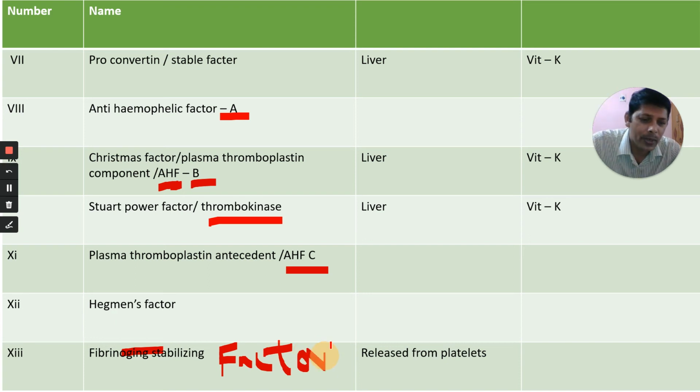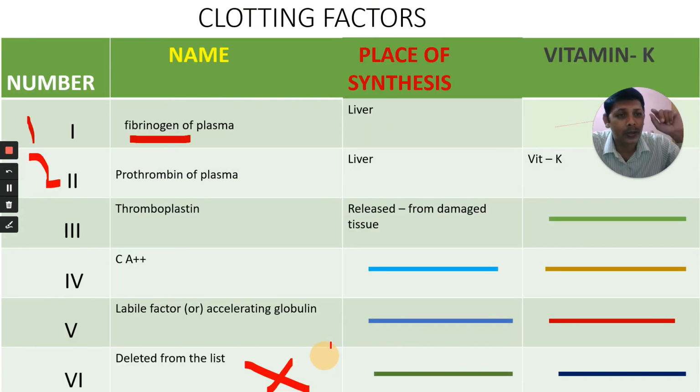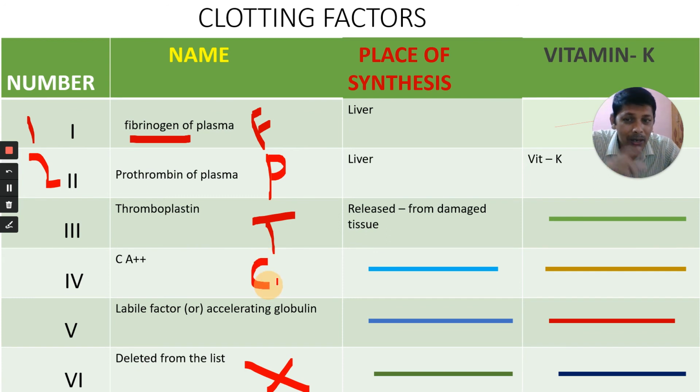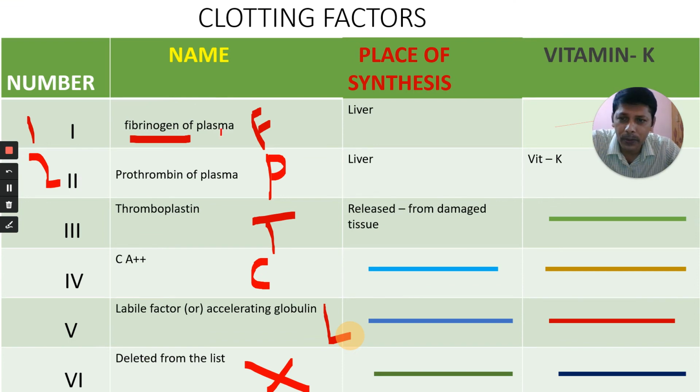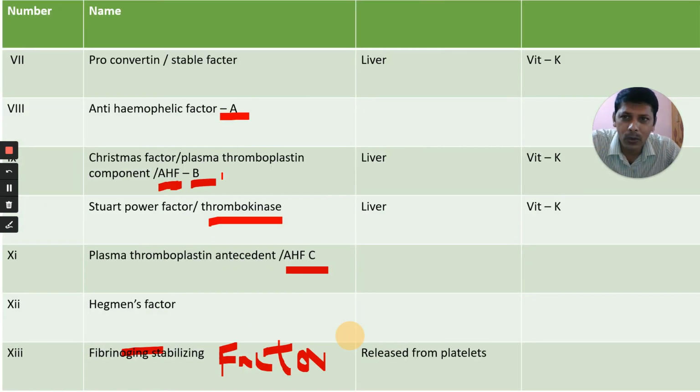Okay, these are the 13 factors. You can remember them with a mnemonic: Foolish people try climbing long slopes. Foolish, first letter, fibrinogen. People, prothrombin. Try, thromboplastin. Climbing, calcium. Long, labile factor. Slopes means stable factor here.